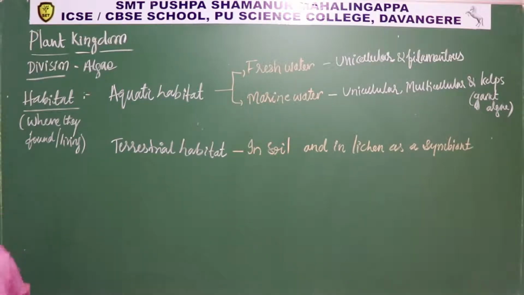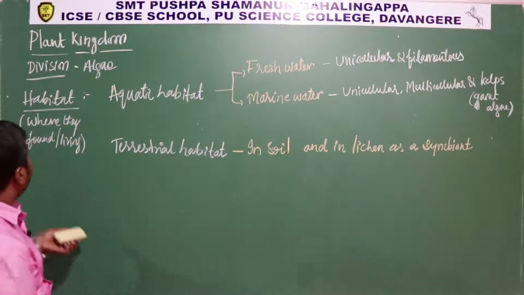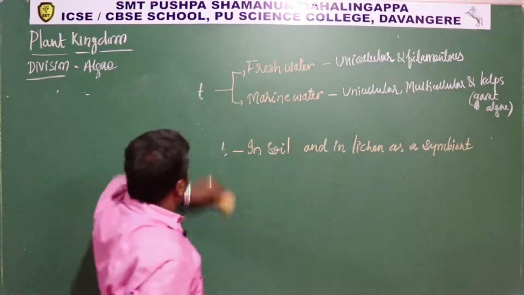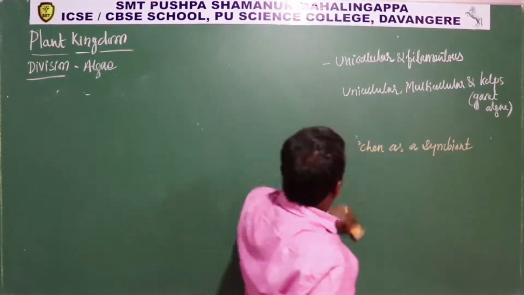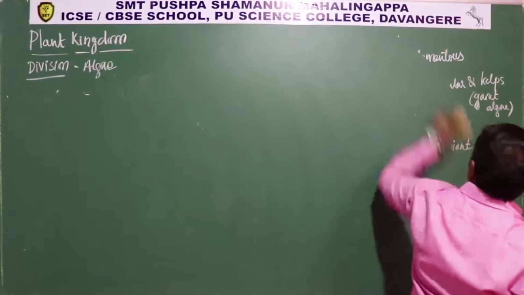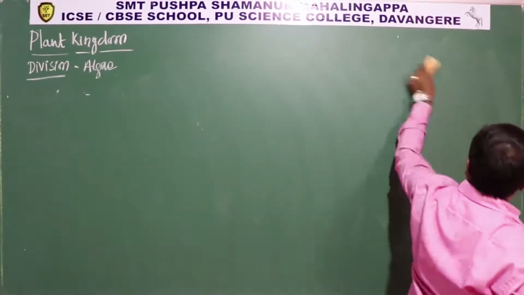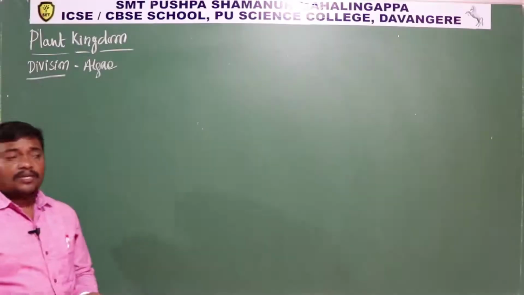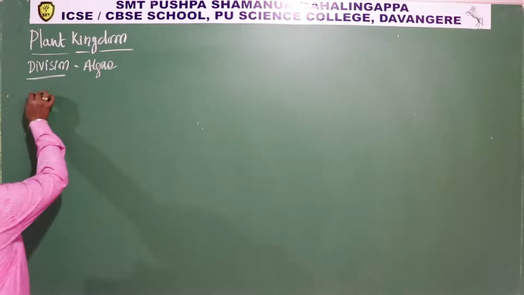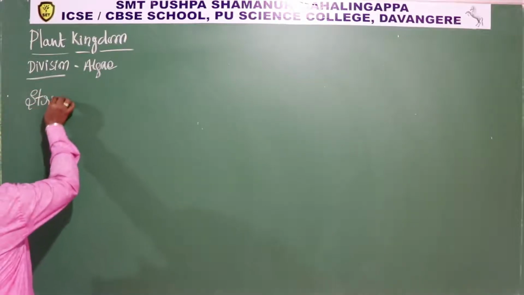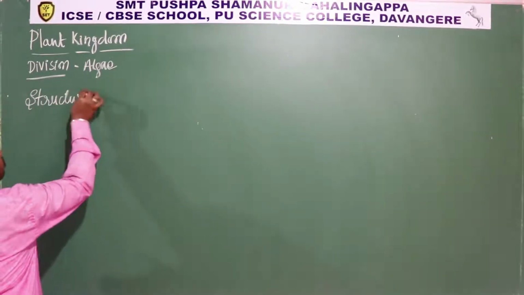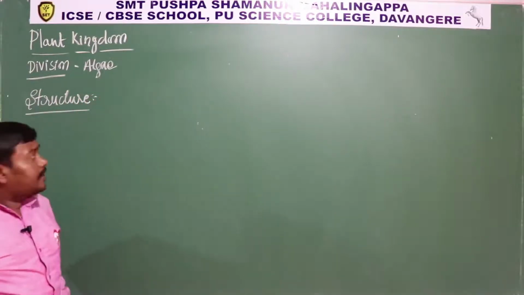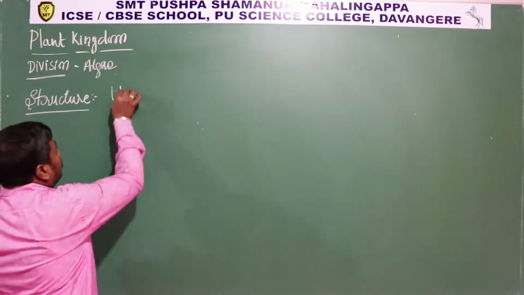Then, what is the structure of algae? The habitat is done. Let us discuss the structure of algae, how it looks. Okay, so these algae may be, as already told, unicellular,